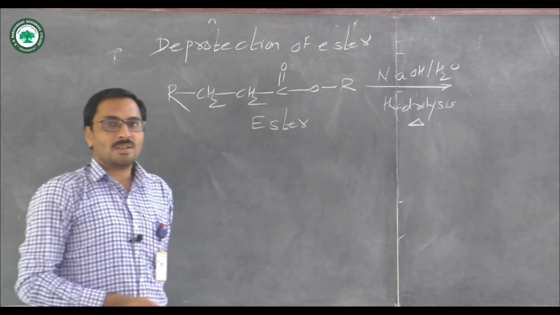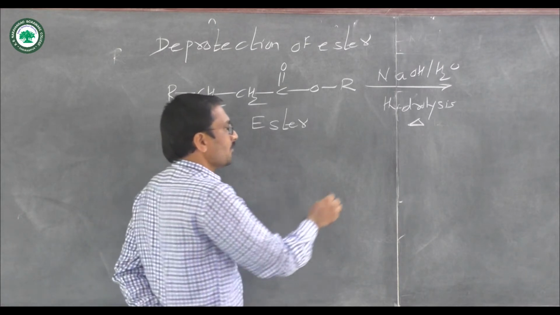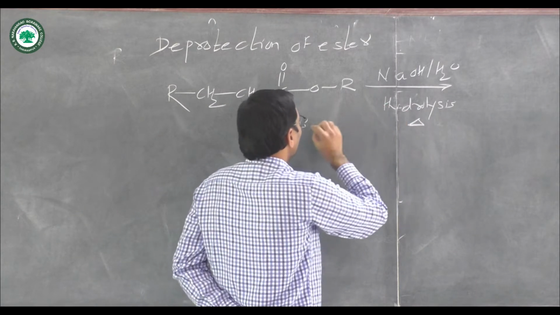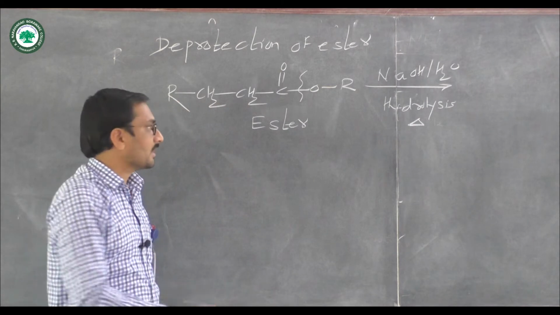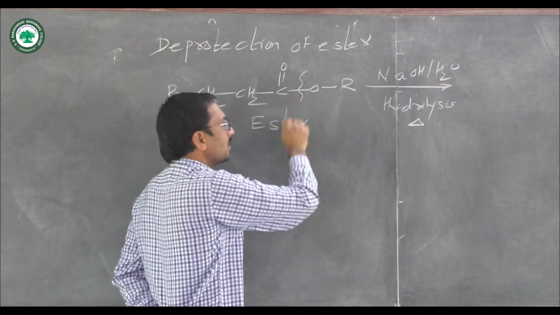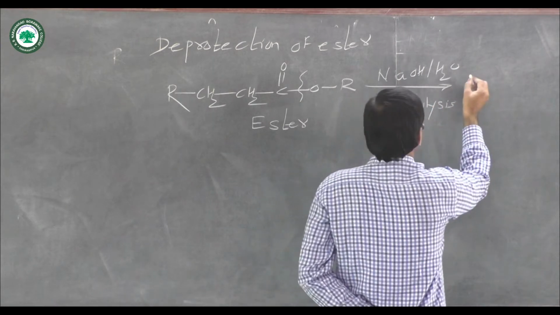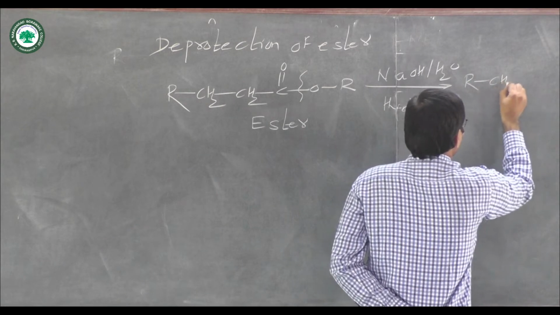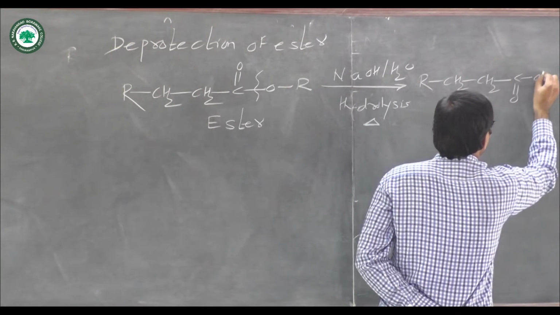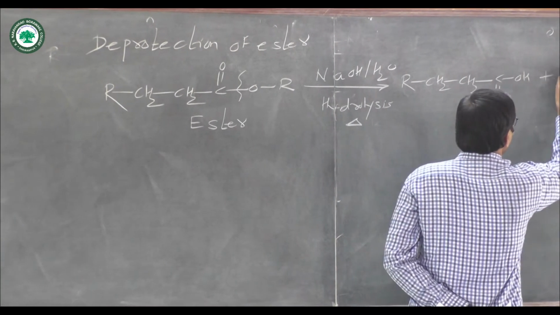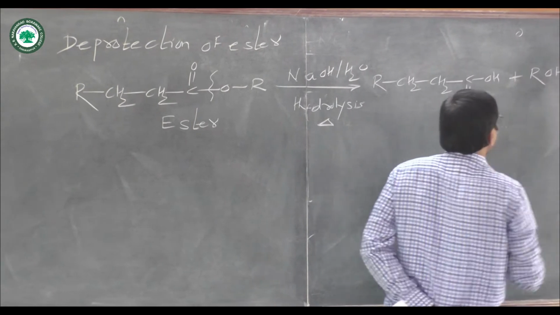Under basic hydrolysis condition, this carbon oxygen bond undergoes cleavage, that is, this ester undergoes deprotection, and there is formation of the original carboxylic acid group plus we get the alcohol.